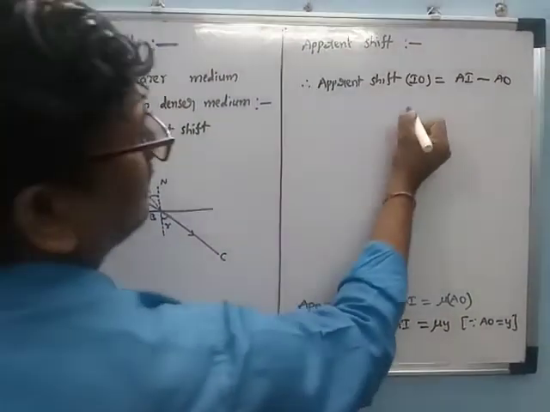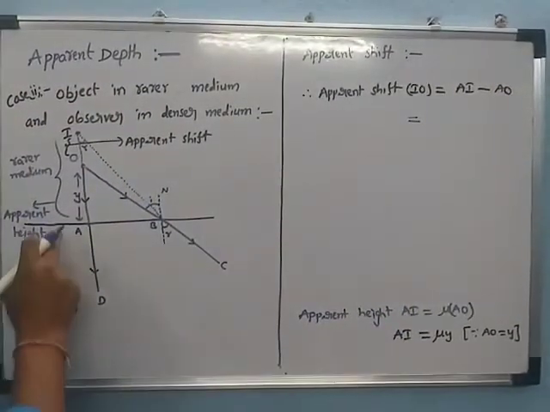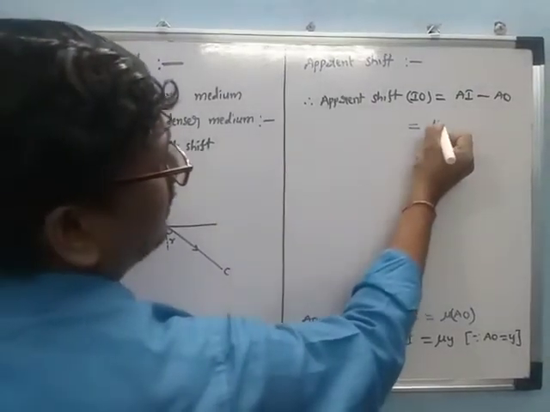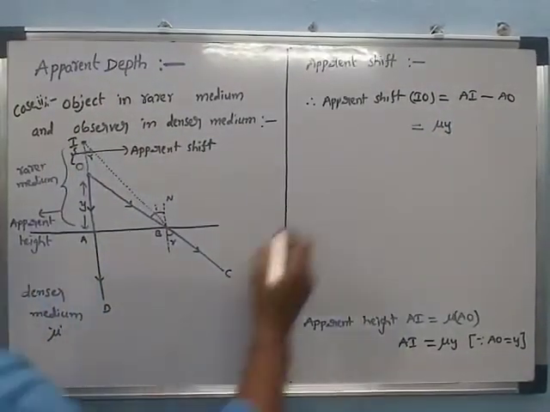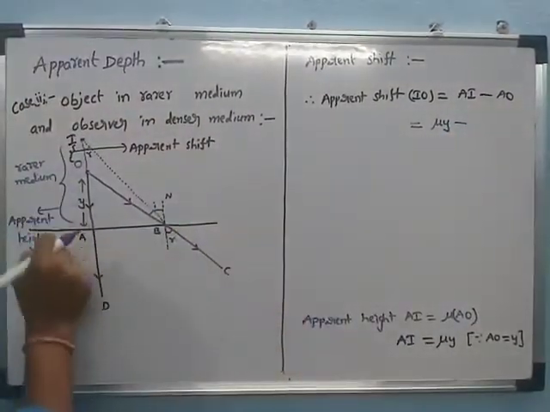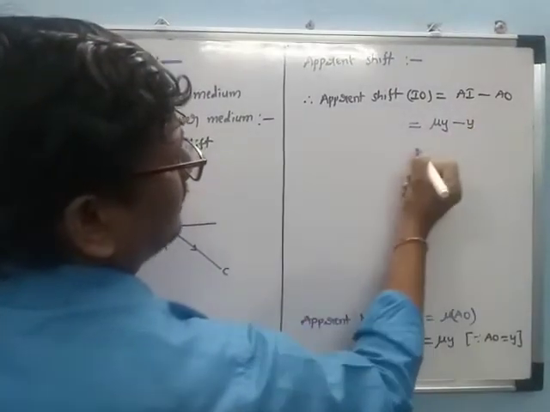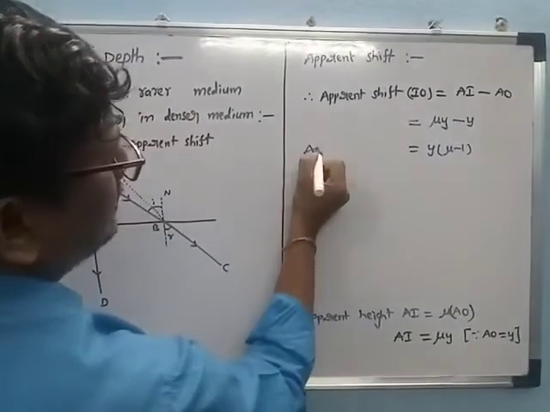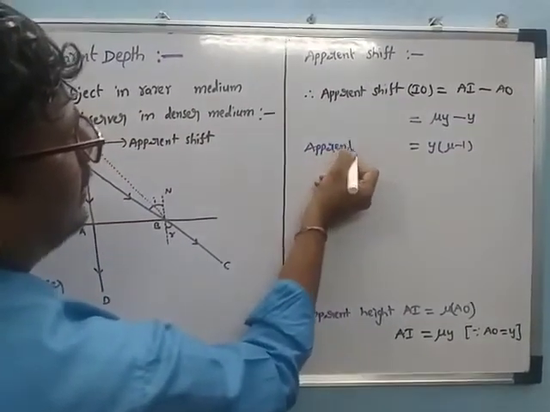Then the apparent shift is equal to AI, which is nu into y, minus AO. AO distance is y. Then we take y common. That's the formula: nu minus 1 into y is equal to the apparent shift.